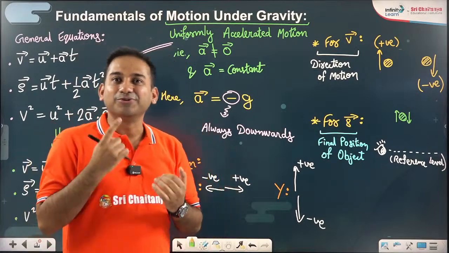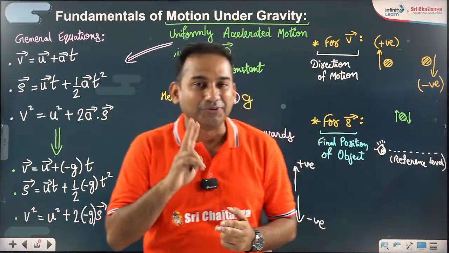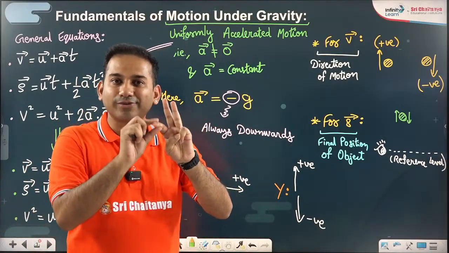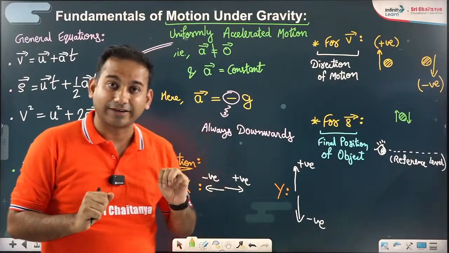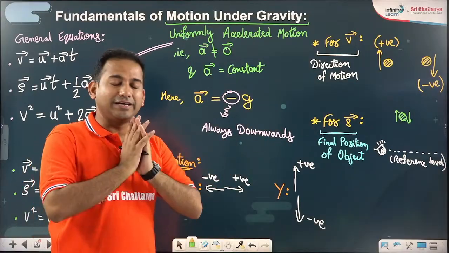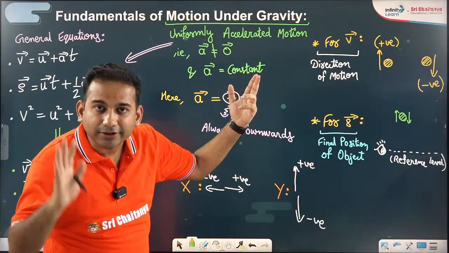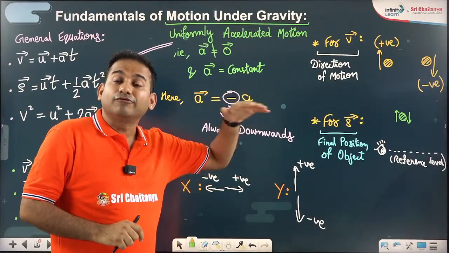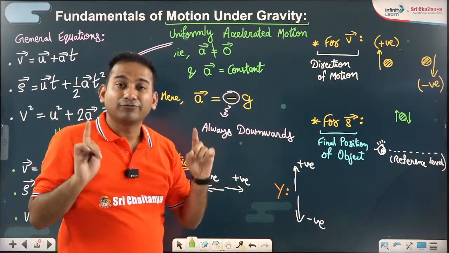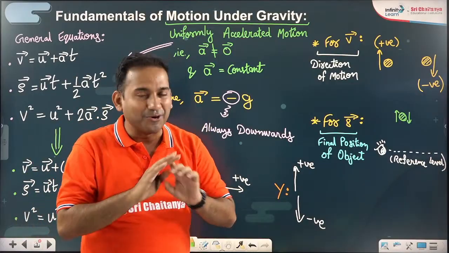I know you are connected by an online mode, but definitely we can all try to repeat it in our minds. Okay, rule number 1, all these equations are vector equations. Rule number 2, for vector equations, we have to consider the 3 vectors, no? Acceleration vector, velocity vector, and displacement vector. Acceleration vector is always minus g for motion under gravity, no matter what. Where the body is moving doesn't matter to us for acceleration. Where the body is, above, in front, or below, doesn't matter. For acceleration vector, it is always minus g.